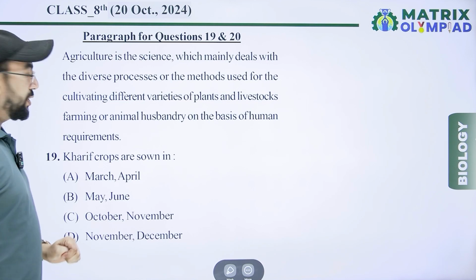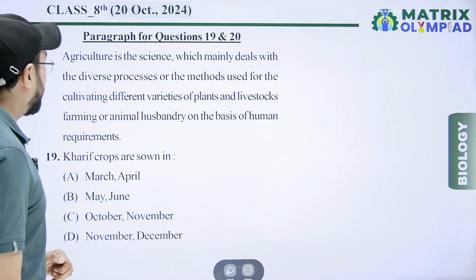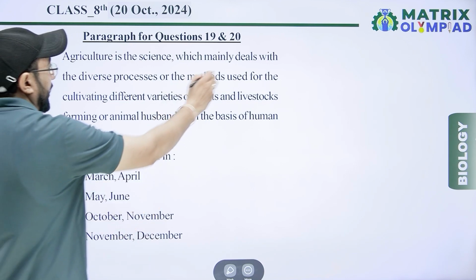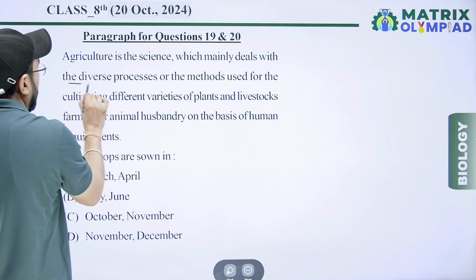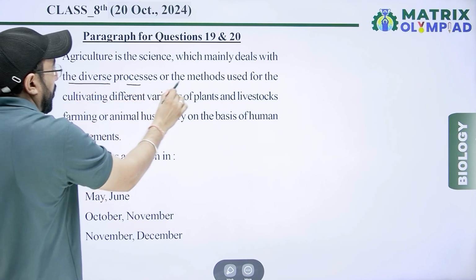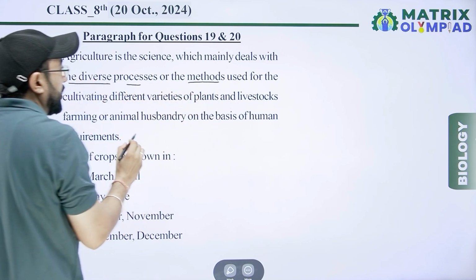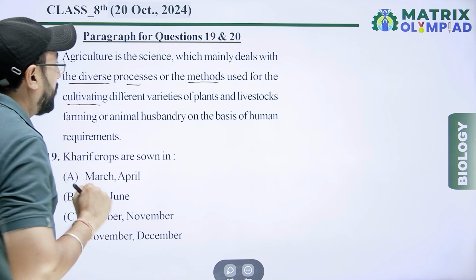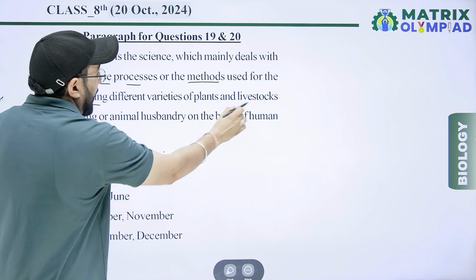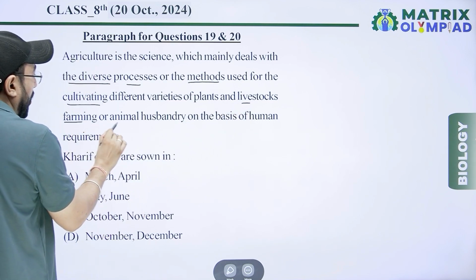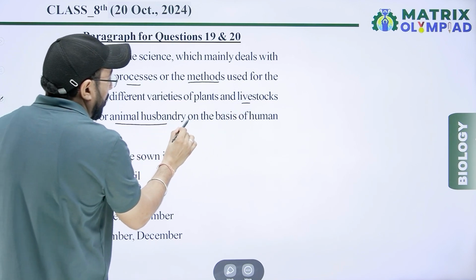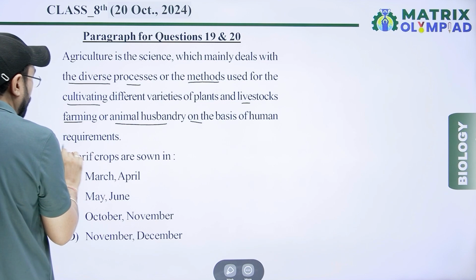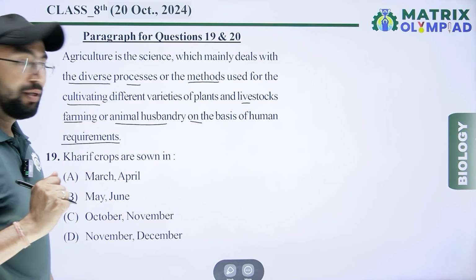Next, paragraph question. Agriculture is the science which mainly deals with the diverse processes or methods used for cultivating different varieties of plants and livestock farming or animal husbandry on the basis of human requirement.